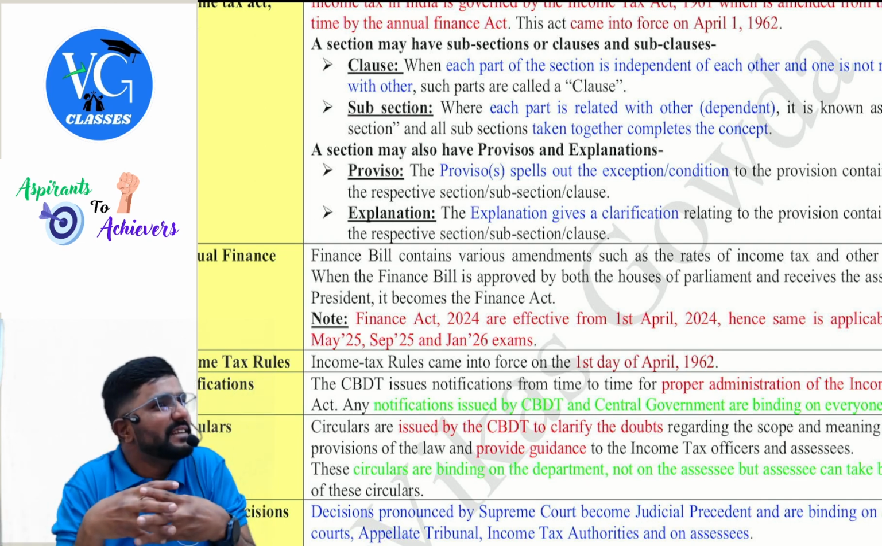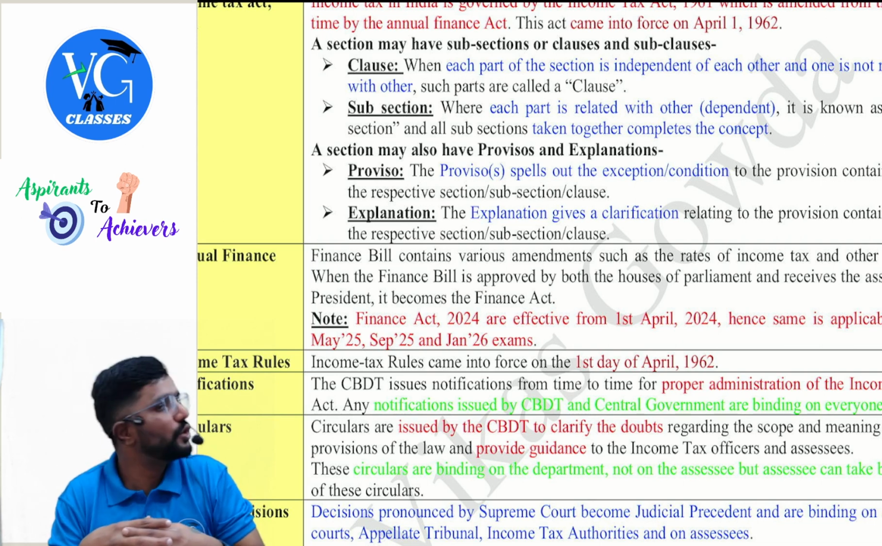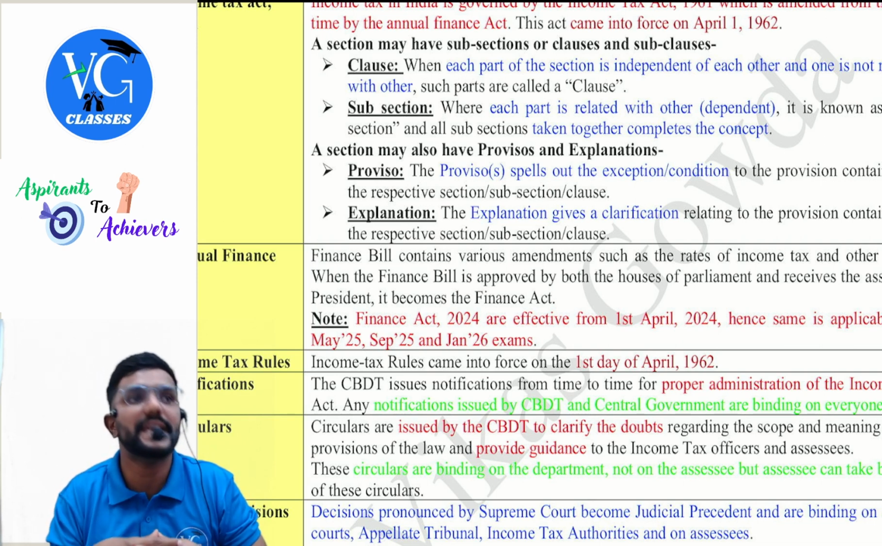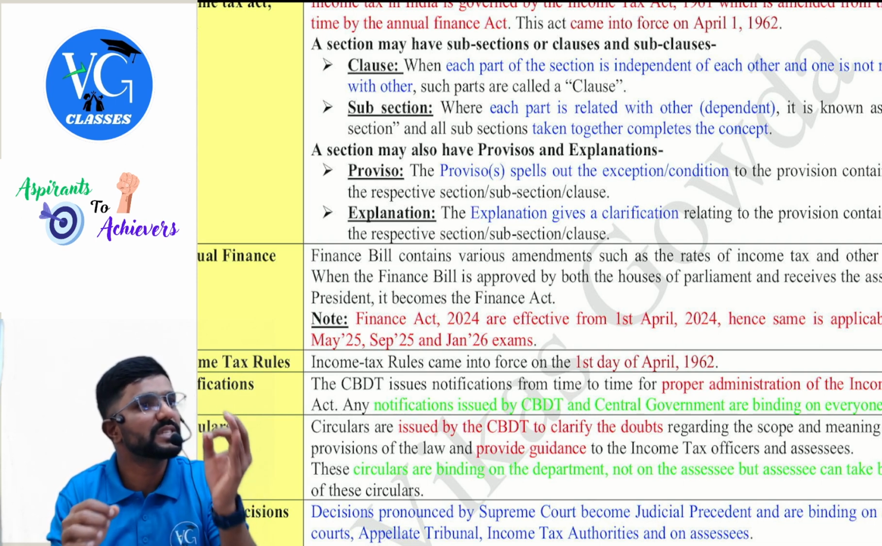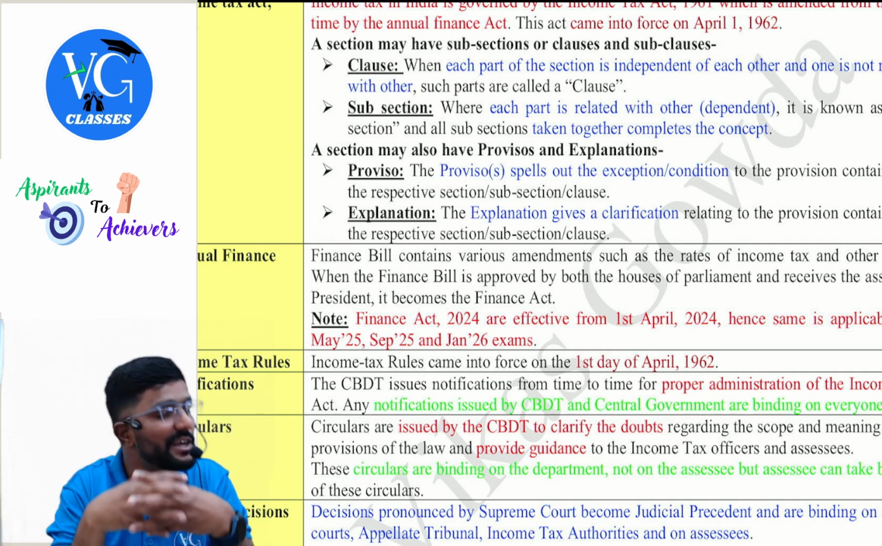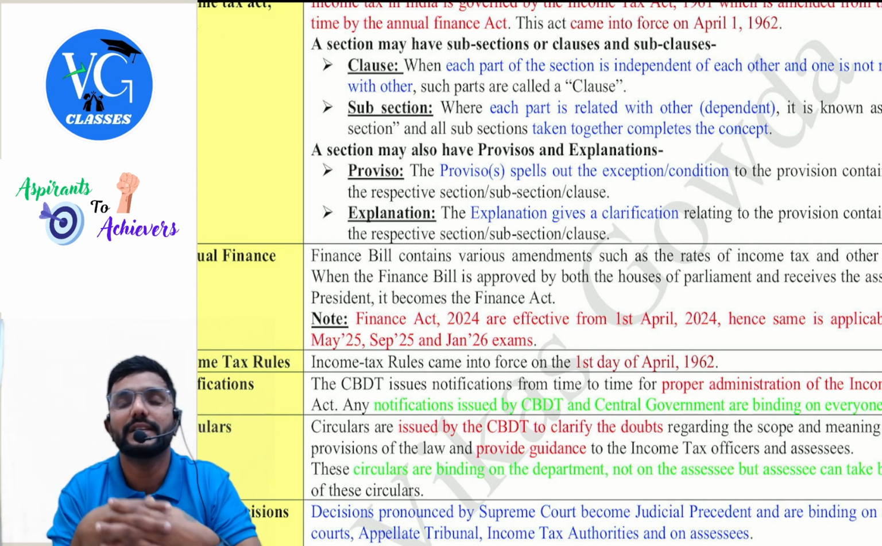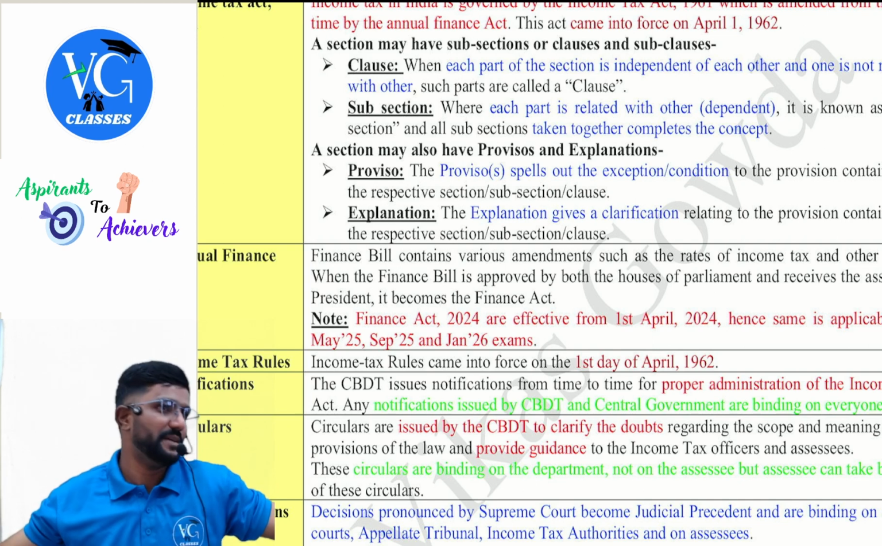So, are they related? Yes. Are they independent? No. Are they dependent? Yes. Did you guys get it? So, subsections are dependent on each other. They're related. Whereas a clause is independent.